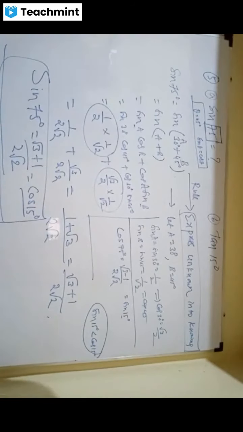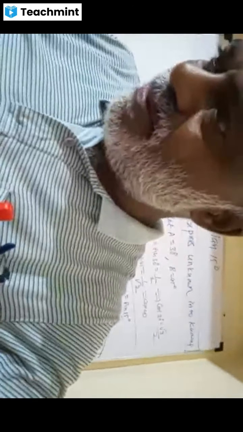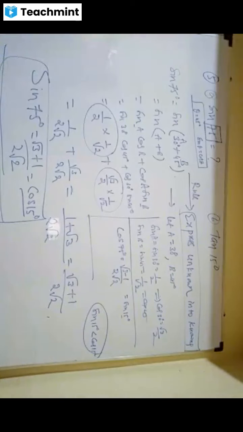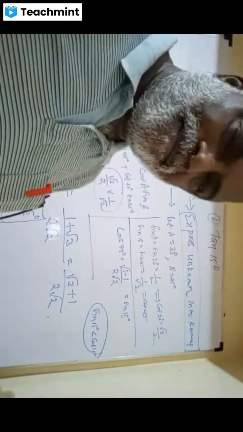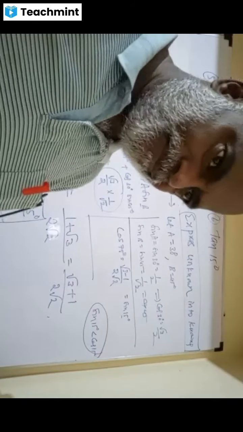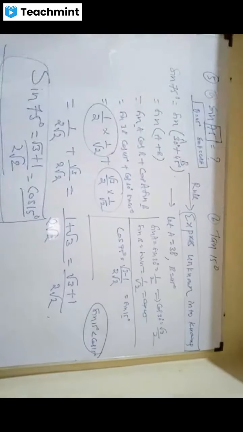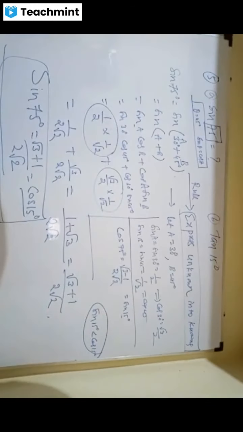Excuse me, sir. I have a small question. How did you, I mean, was it just logic, or is there something else behind you saying that sin 15 is the same as cos 15, you just have to reverse the signs? Is that just logic? Please come back once again, speak slowly. You were saying that cos 15 is equal to root 3 plus 1 by 2 root 2. Then you were saying that sin 15 is just the reverse sign, right? Is that just logic or is there something else?